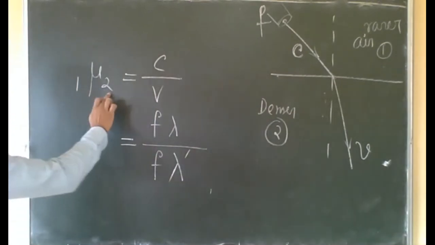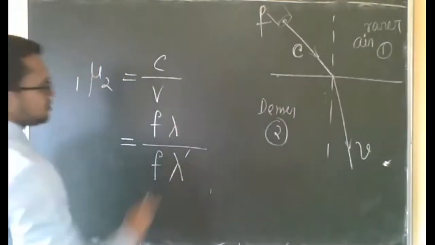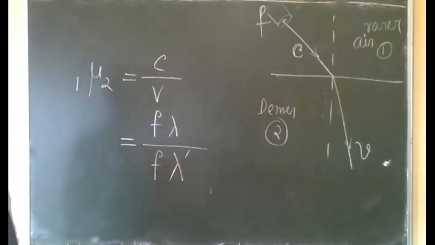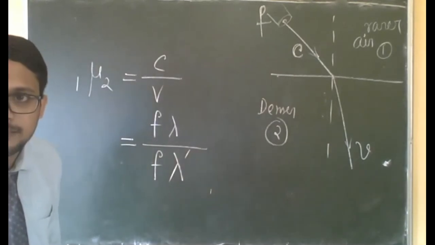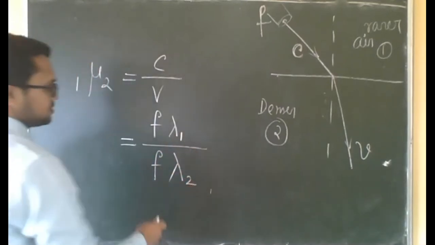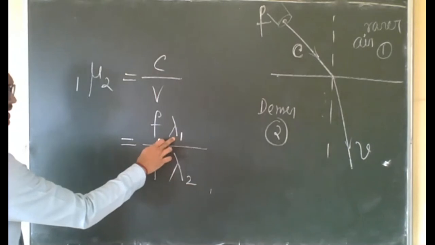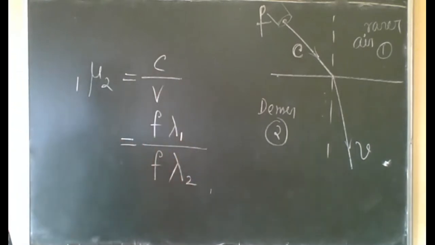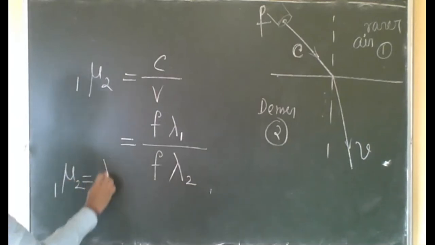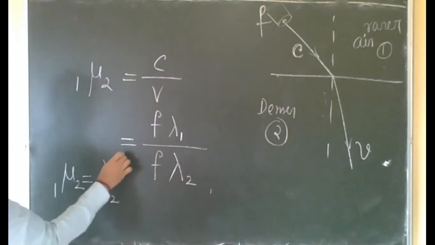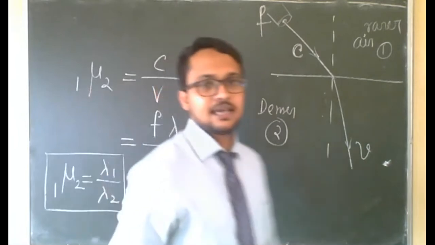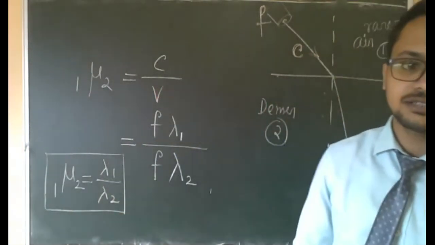So refractive index of second medium with respect to first medium equals wavelength of light in first by wavelength of light in second. If you want to write it this way, lambda 1 by lambda 2, so that you can understand: wavelength in first medium, wavelength in second medium. So the wavelength of light in the two mediums and the refractive index are related in this way.